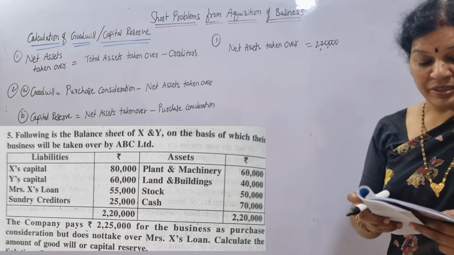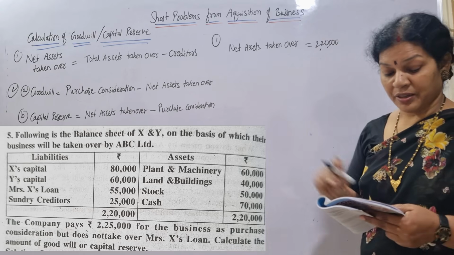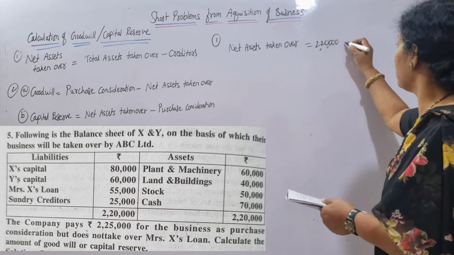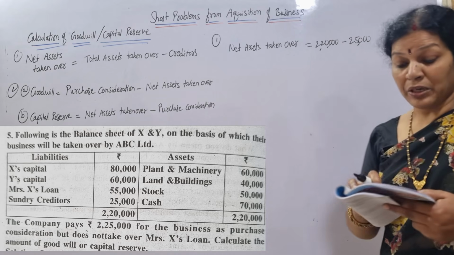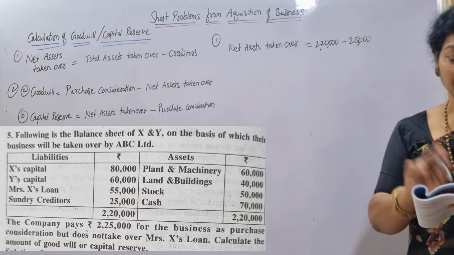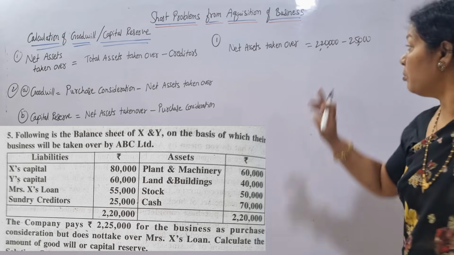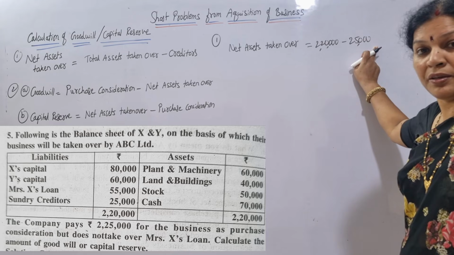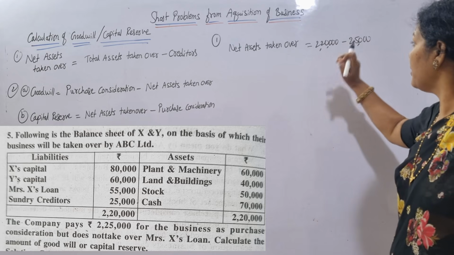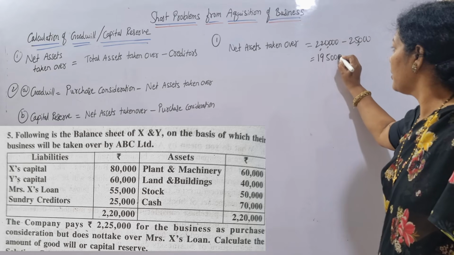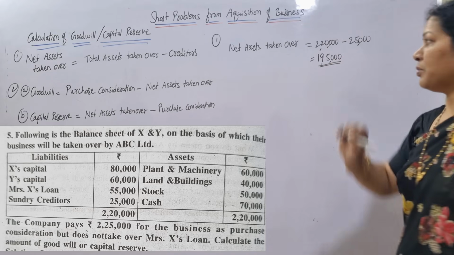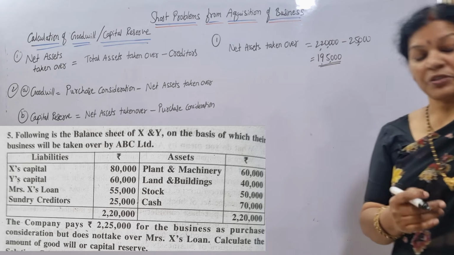2,20,000 minus creditors. Creditors is how much? 25,000. 2,20,000 minus 25,000, so it comes to how much? 1,95,000 it is. Now look at the purchase consideration.